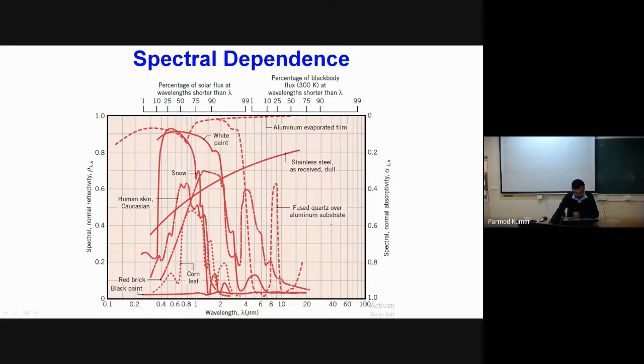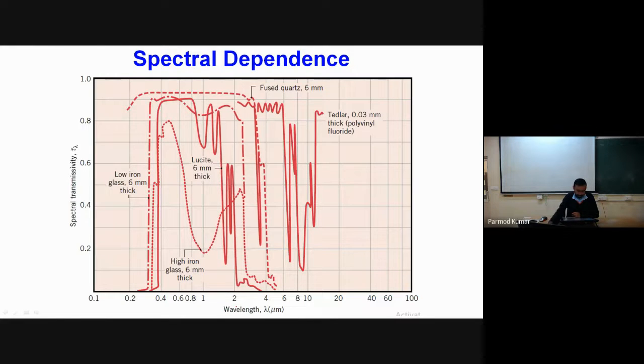Now these are some spectral dependence curves of reflectivity and absorptivity, and you can go through these curves and behaviors. You can see we have a very random behavior as a function of wavelength for reflectivity and absorptivity, and this is the spectral dependence of transmittivity. It is also to be highlighted that absorptivity, transmittivity and reflectivity have very little dependence on temperature. So majority of the time when we talk about these parameters, we will not include temperature into consideration.